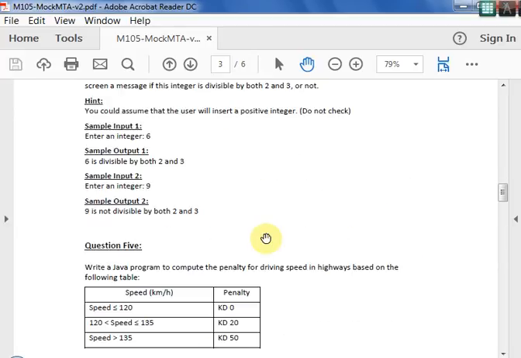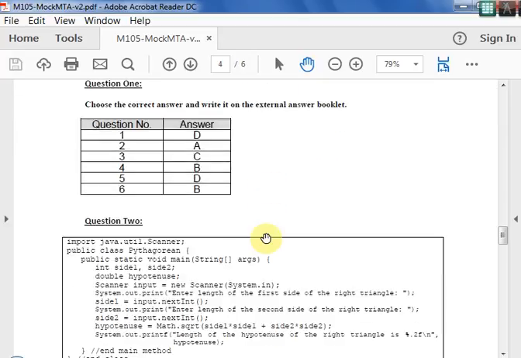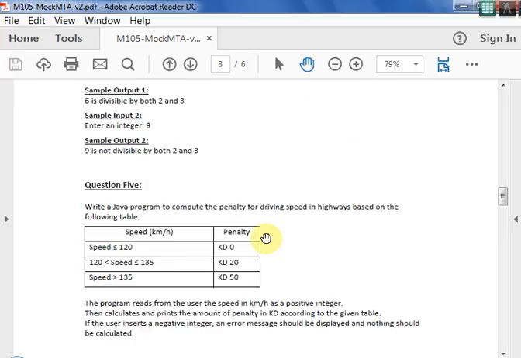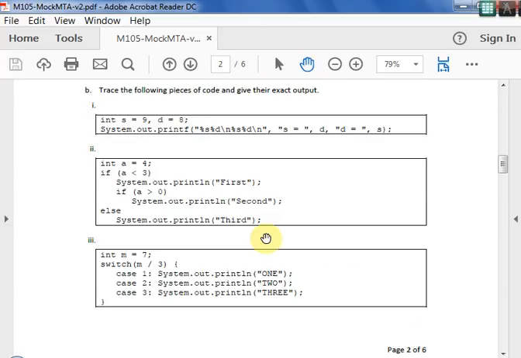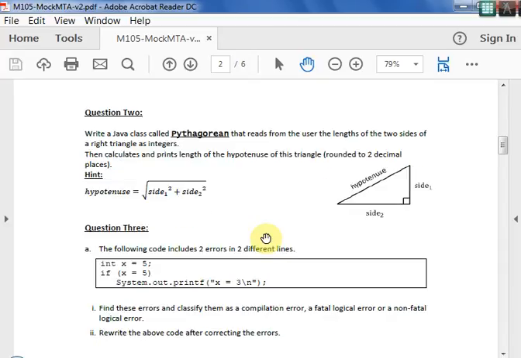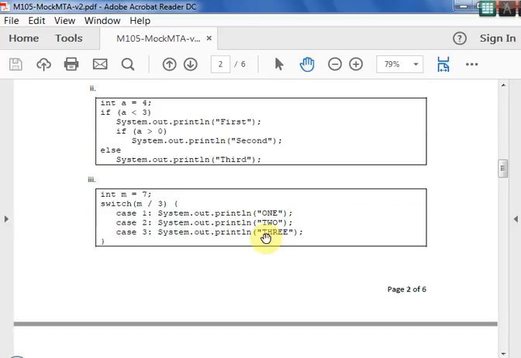Fine. In these mock exam papers, you can also find the solutions for it. You can refer to the solutions after you solve the paper. So today, inshallah, we'll look into these questions from question number 2, 3, and we'll also look at question number 4 and 5. I will start from question number 3 because it's finding the output and errors. Question number 3 has 2 different parts, A and B.